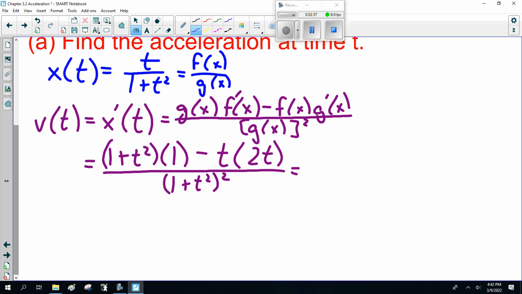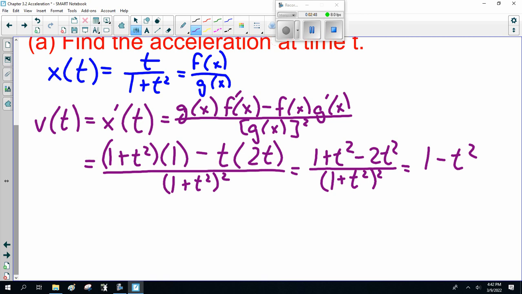So this is 1 plus t squared minus 2t squared over 1 plus t squared squared, which is 1 minus t squared over 1 plus t squared squared. Nothing cancels out. Well, I was kind of hoping something would. Occasionally you get lucky, and I'll show you.